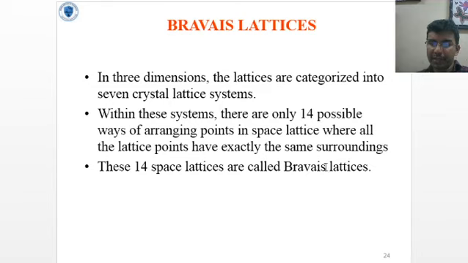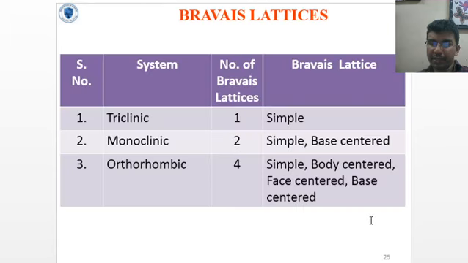Bravais lattices. In three dimensions, the lattices are characterized into 7 crystal lattice systems. Within these systems, there are only 14 possible ways of arranging points in a space lattice, where all the lattice points have exactly the same surroundings. These 14 space lattices are called Bravais lattices.